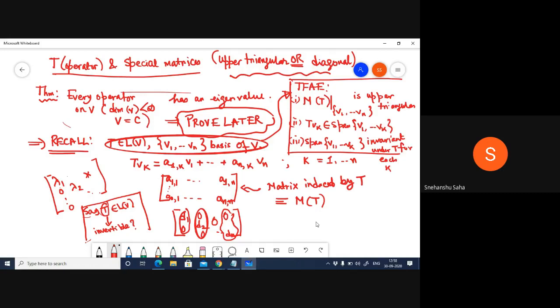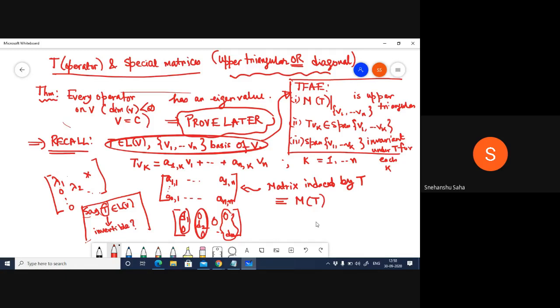Any idea? So what does this operator relate to? From the statements that you have just seen, this operator will relate to at least an upper triangular matrix, right? So in order that T is invertible, T has to be 1 to 1 and onto, right? If T has to be 1 to 1 and onto, then each one of your,